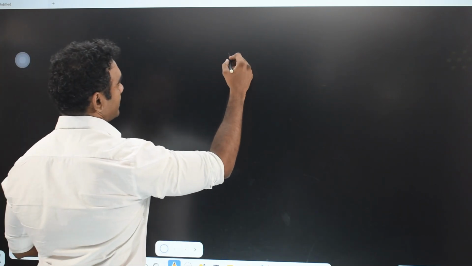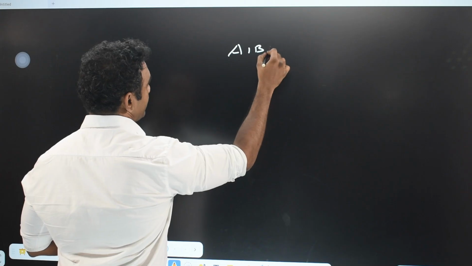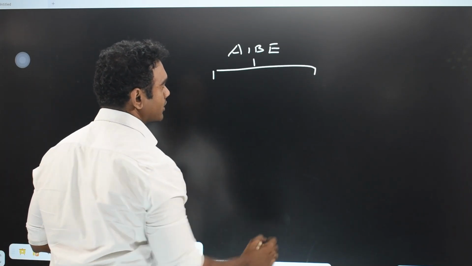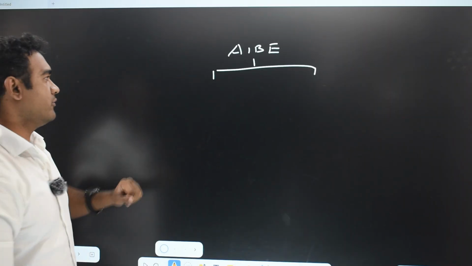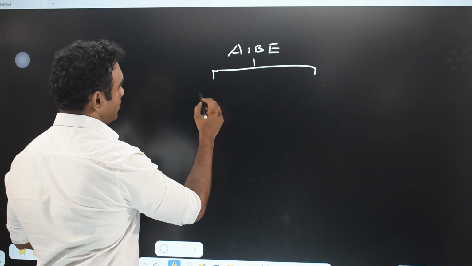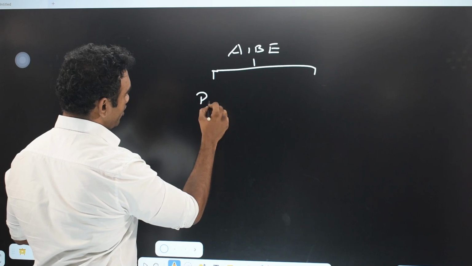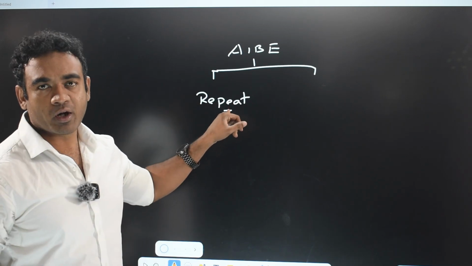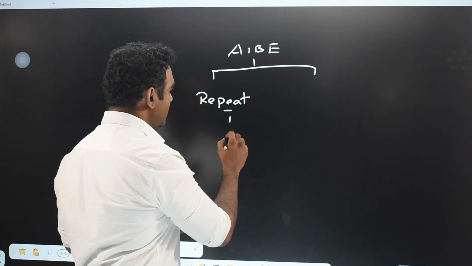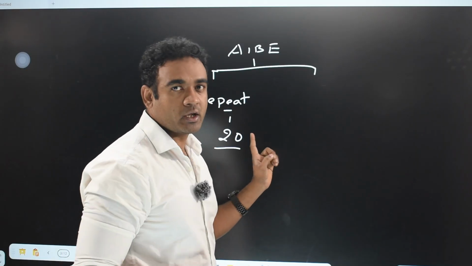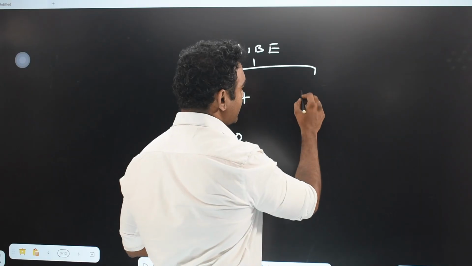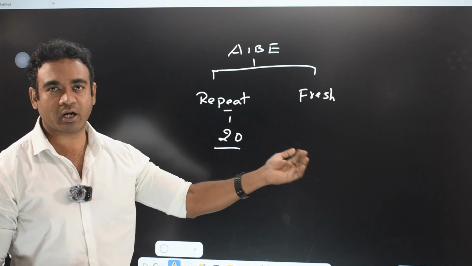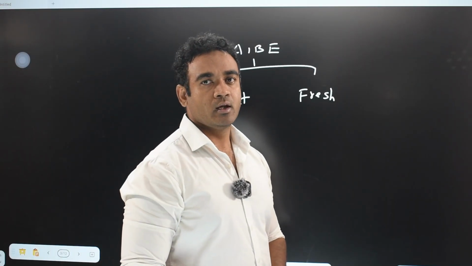There is a very important aspect that we need to take into consideration, that is, this AIBE application is basically for two categories of applicants. One is for those who are repeating, in the sense who have earlier appeared for AIBE 20 examination, and the other category is the fresh applicants. Fresh applicants are those candidates who are applying for the first time now.